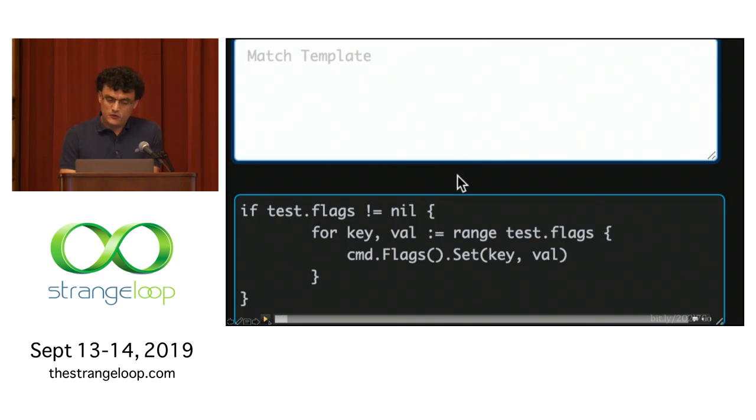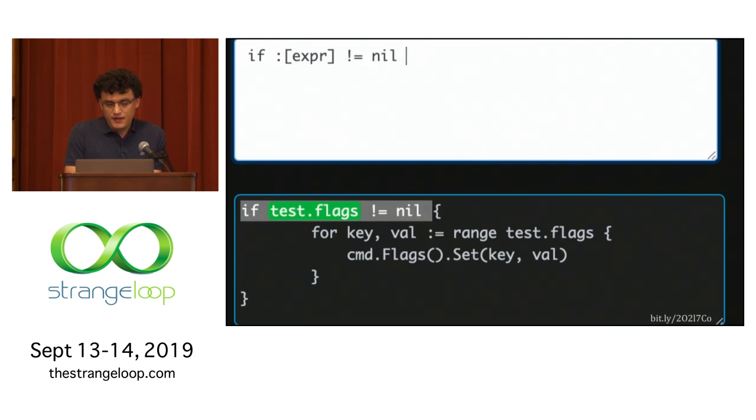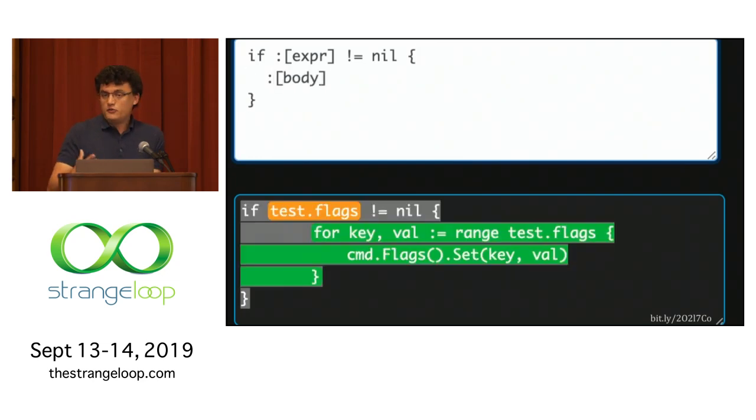So here I've copied some code again, just this fragment where we're going to match on this case. So in the first part, we write out this if condition and then match on some expression, which I'm just going to bind to this variable expr. And then we can add these braces. So the thing about Comby is it understands that braces, parentheses, brackets, these are delimited by default. So if you enter a hole between these, it knows that they should be balanced. This is not like regex where you're matching sequences of characters and hoping to match a balanced delimiter. So it understands that by default.